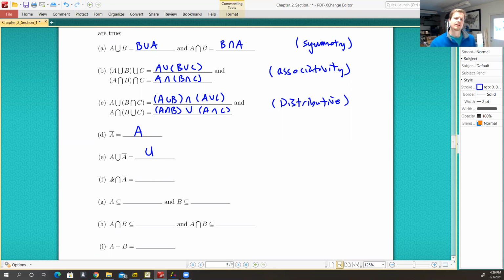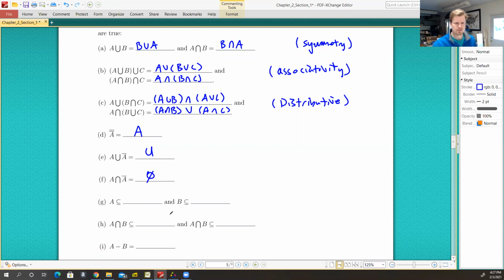All right, now if I take things that are in A and I take things that are not in A, what things are in common? If I were to take the intersection of things that are in A and things that are not in A, of course, that would be empty. There's nothing in common because that splits everything into two subsets. I can take the universal set and I can say everything is either in A or it is not in A. Those two things are separate from one another, so their intersection is empty.